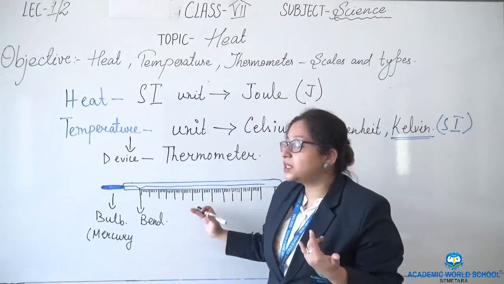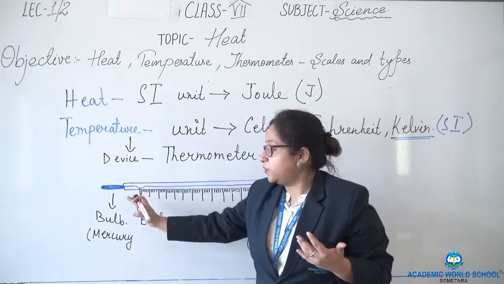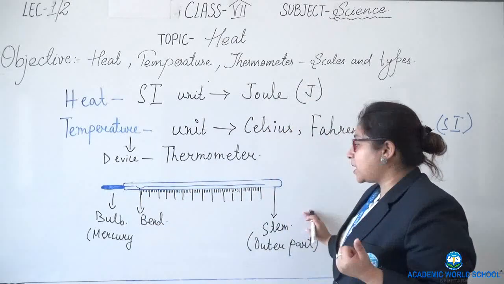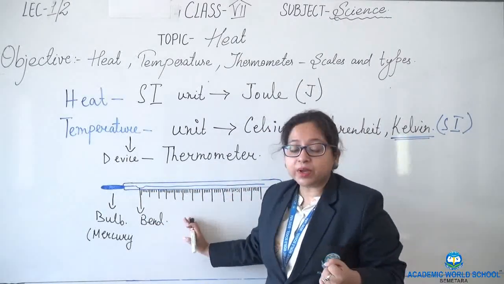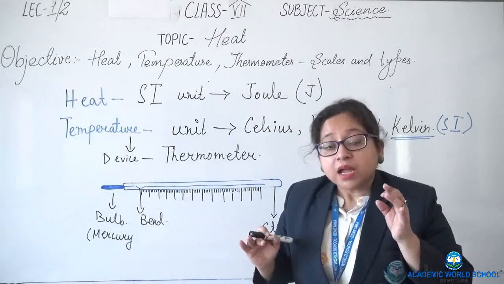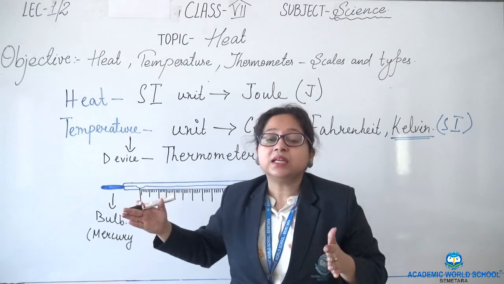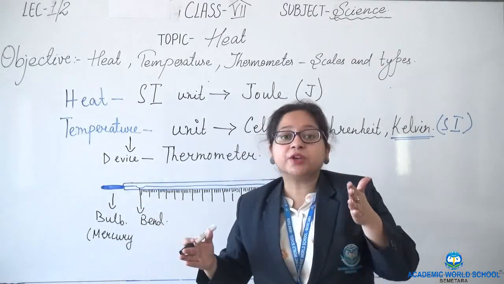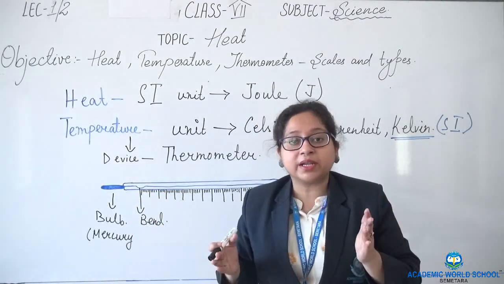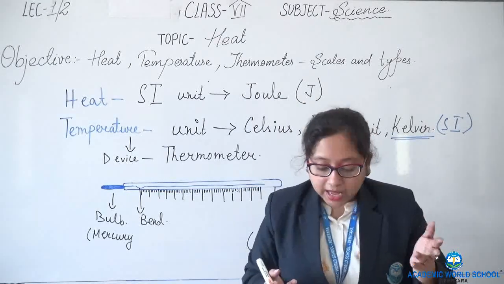First let me tell you about the structure of the thermometer. First is the bulb, second is the stem, that is the outer part, and third we have the bend. Why is this bend present? So that it stops the path, so that mercury does not return automatically to the bulb.